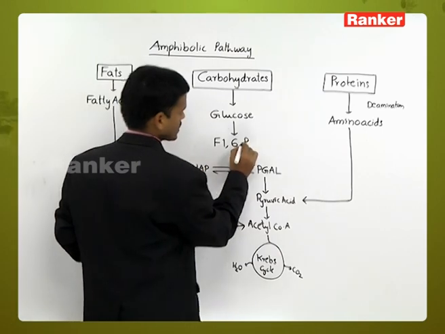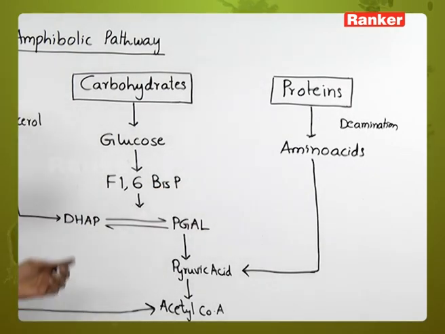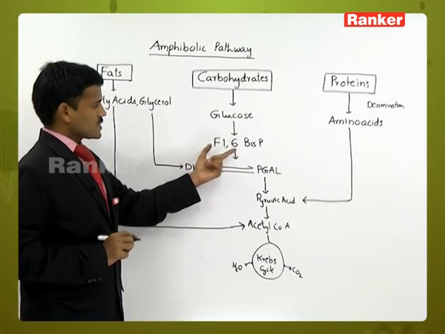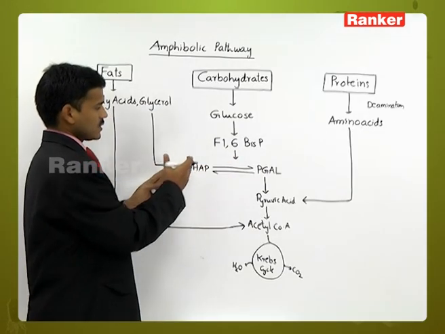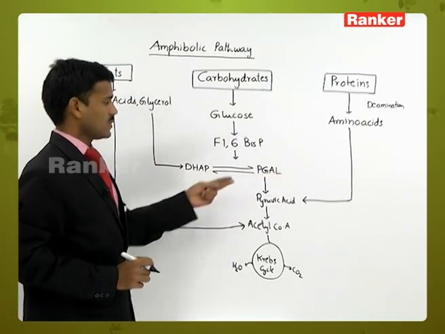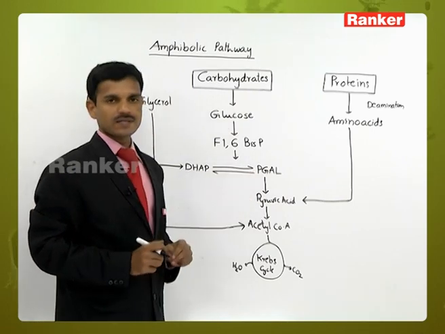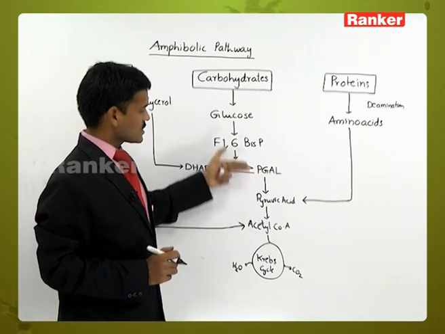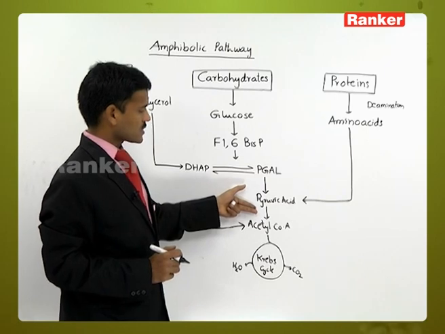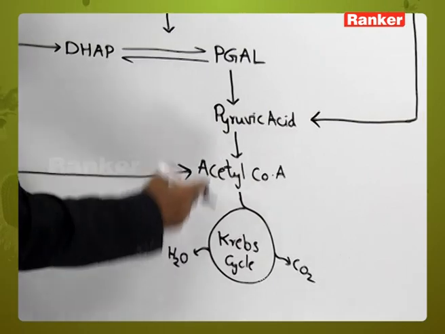Fructose 1,6-bisphosphate is split into dihydroxyacetone phosphate and phosphoglyceraldehyde, and after some reactions it is converted into pyruvic acid. So in glycolysis the end product is pyruvic acid. Next it is converted into acetyl coenzyme A, and then the Krebs cycle.